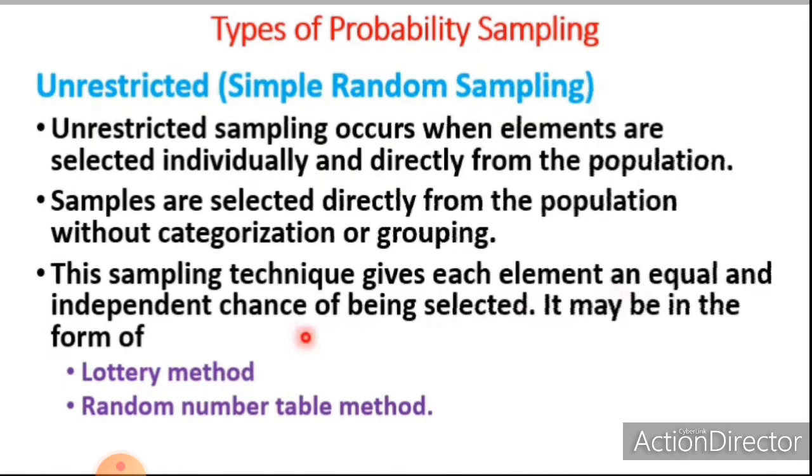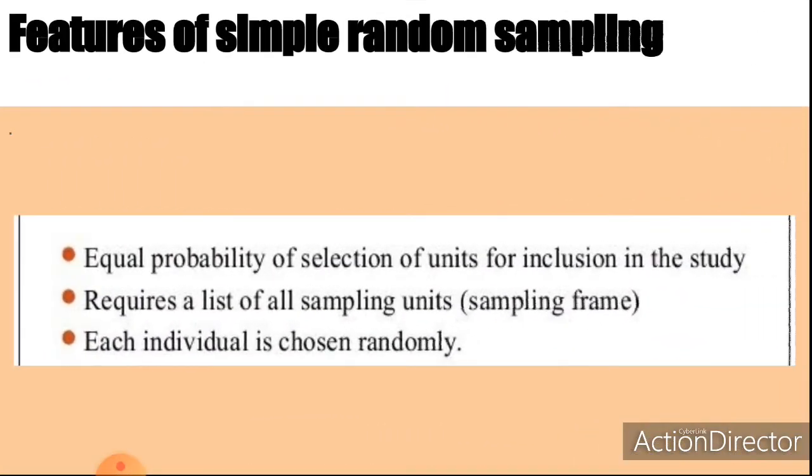This sampling technique gives each element an equal and independent chance of being selected. So the unrestricted sampling may be in the form of lottery method and a random number table method. Once again, a lottery method and a random number table method are the two types of unrestricted sampling. Now we can discuss the features of simple random sampling. In this method, each sample has an equal probability of selection. This is the first feature. Now next one is, this method requires a list of all sampling units. In this method, every sample or every individual is selected randomly.